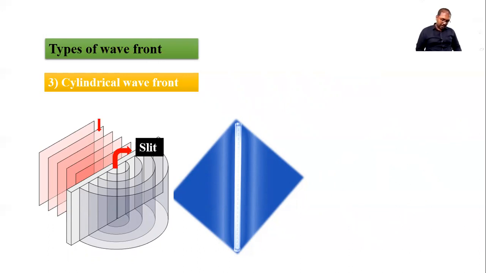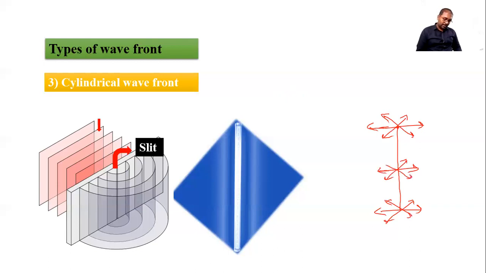So when we are talking about this linear source, I consider this point, it emits light in all possible directions. In a similar manner, all the points emit light in all possible directions. So here also, when we are talking about a wavefront, it is like a cylinder-like structure.